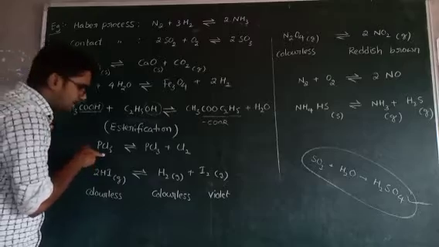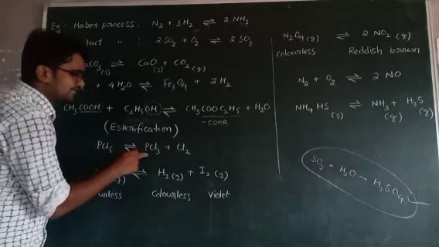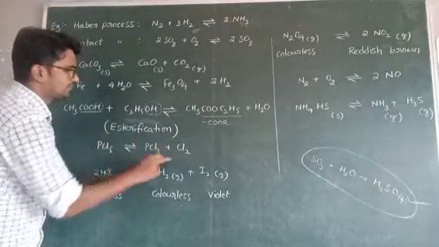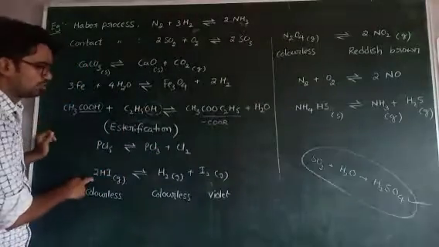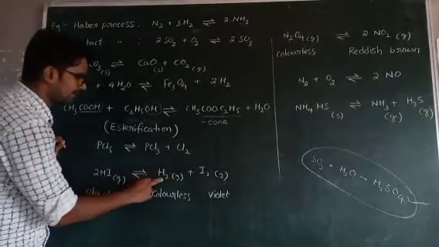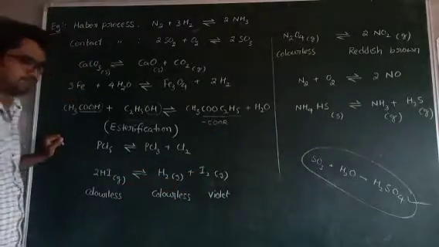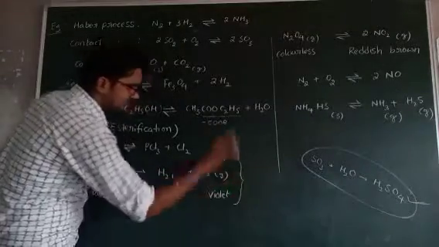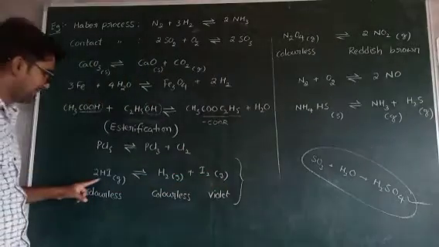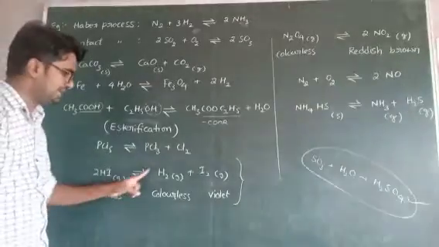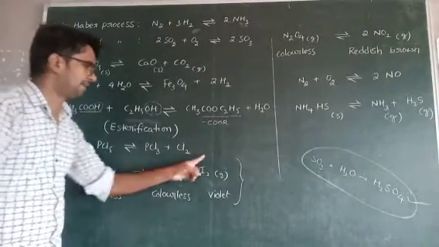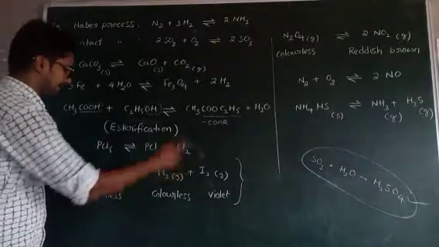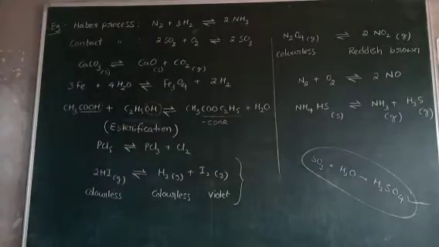PCl5, phosphorus pentachloride, dissociates into PCl3, phosphorus trichloride, and chlorine. It is also a reversible reaction. Next, 2HI gives H2 plus I2. But the important point is that it is a color change reaction. Because HI is a colorless gas. H2 is also a colorless gas. But iodine is a violet gas. So it is a reversible reaction.